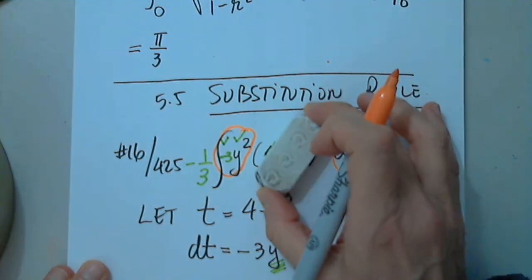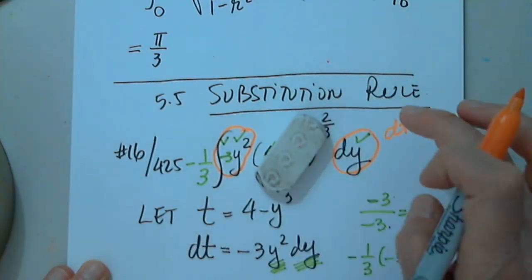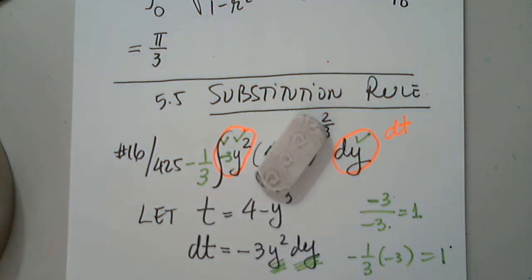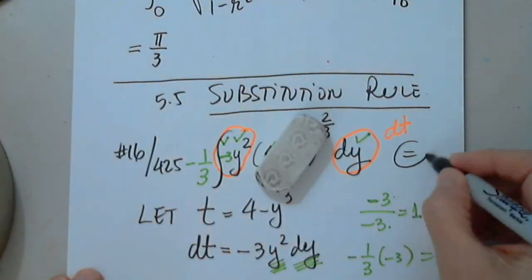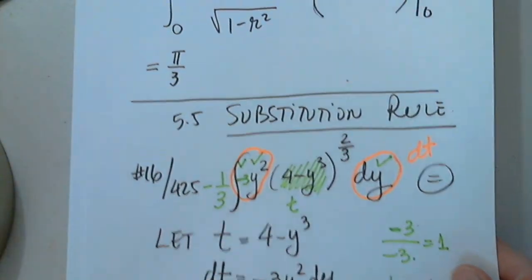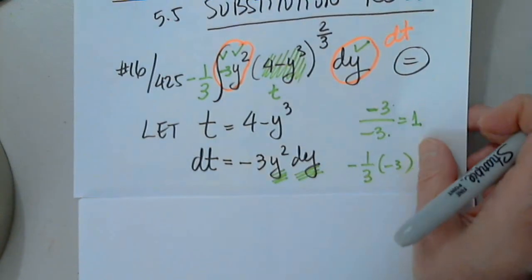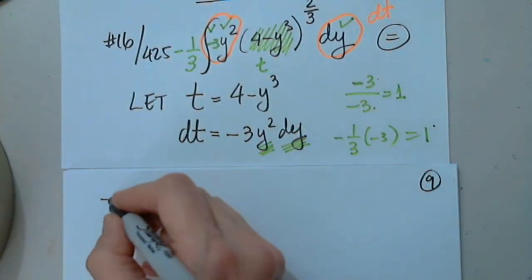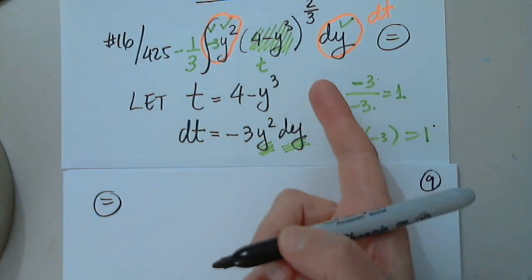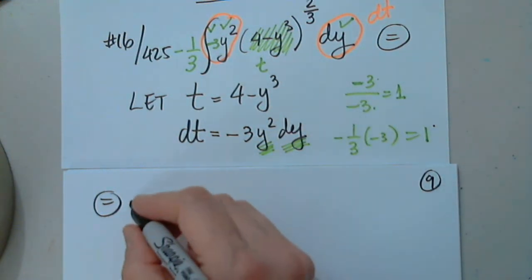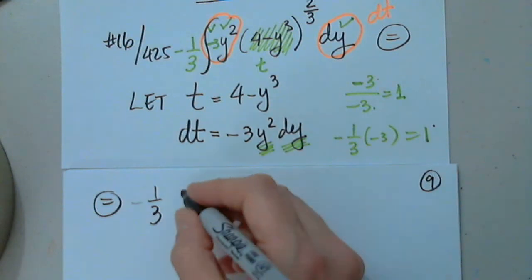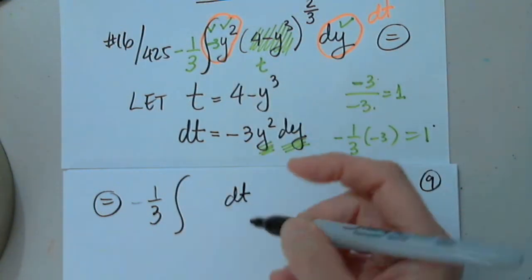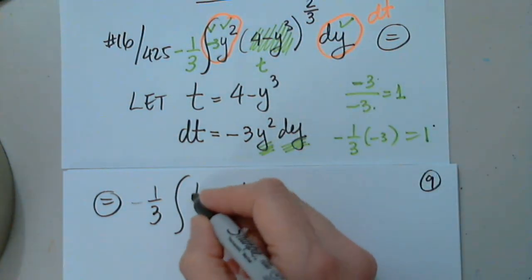I have t in here to 2/3, and I have dt and the -1/3 in front. So the new integral can no longer have y in it. I'm moving from an integral in y to an integral in t. -1/3 is outside. These 3 pieces are in dt, and this is t to 2/3.